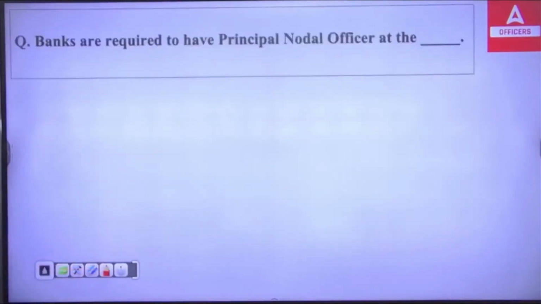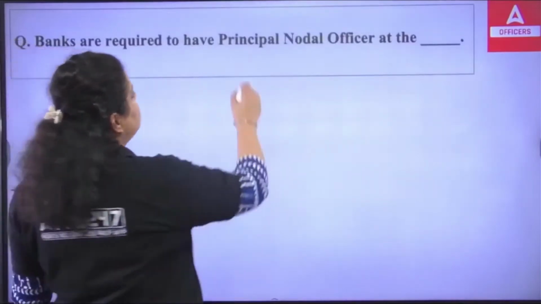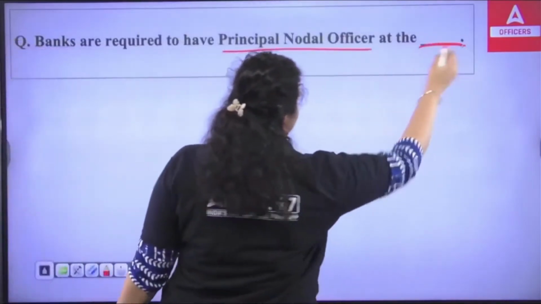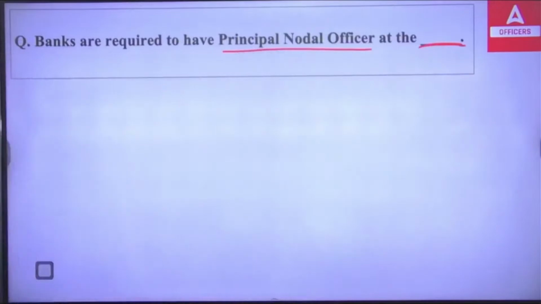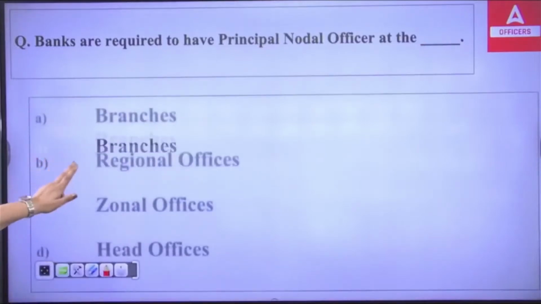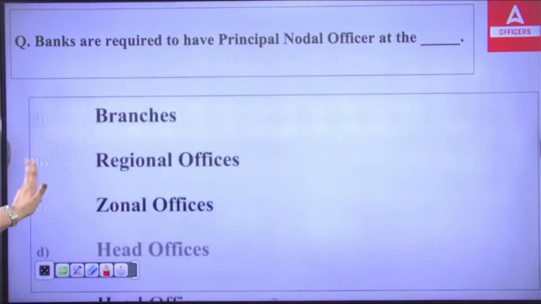Okay, next. Banks are required to have a principal nodal officer at the: branches, regional office, zonal office, or head office.